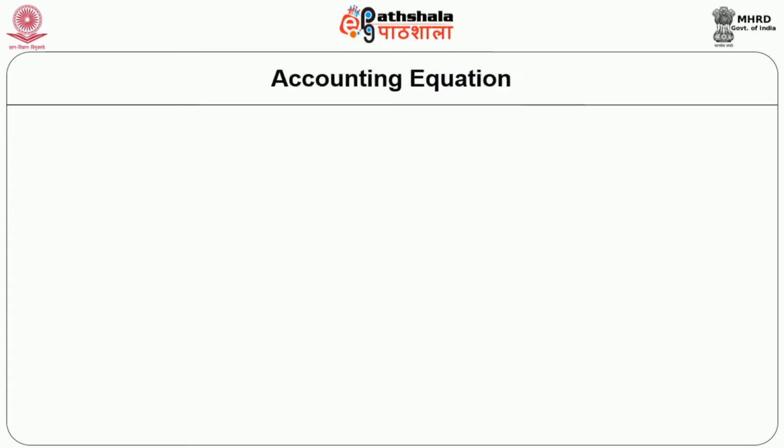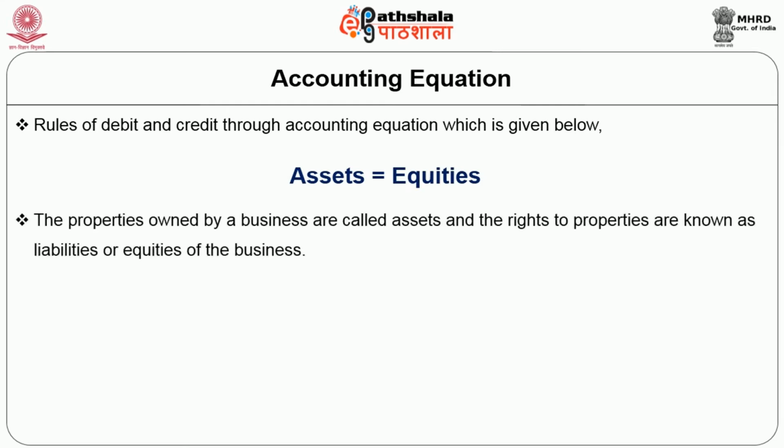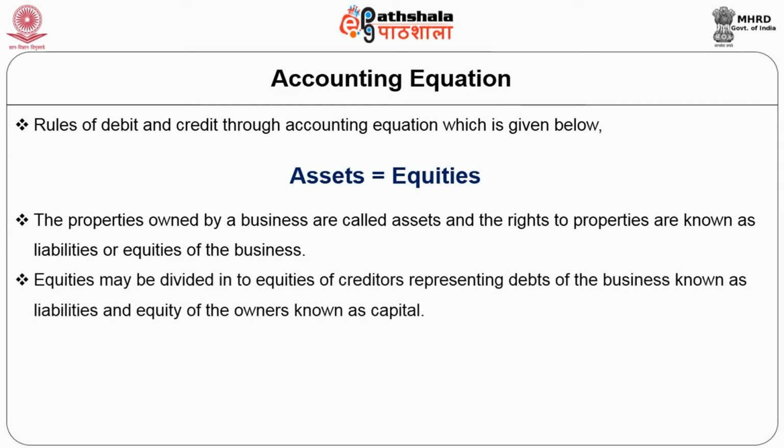Students, next we will see an important aspect of accounting, the accounting equation. Rules of debit and credit through the accounting equation state that assets are equal to equities. The properties owned by the business are called assets and the rights to property are known as liabilities or equities of the business. Equities may be divided into equities of creditors, representing debts of the business, known as liabilities, and equity of owners, known as capital.